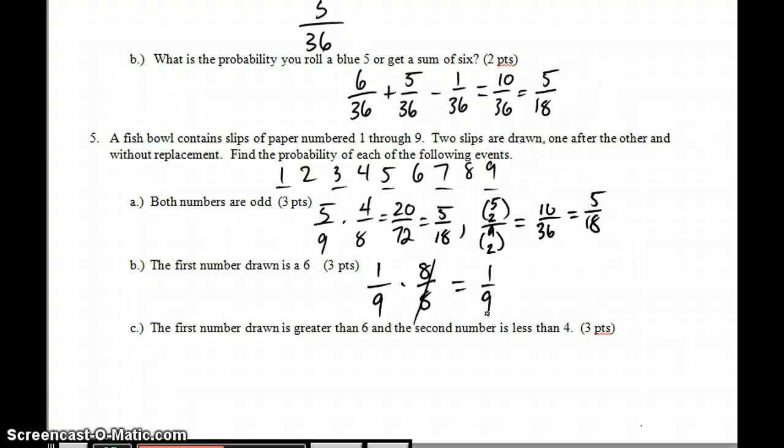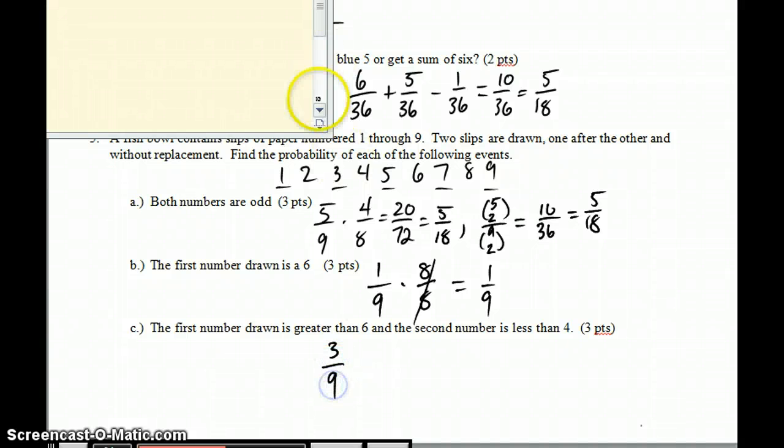The probability that the first number drawn is greater than 6, so 7, 8, or 9, is 3 out of 9 choices, and that the second number, and so we're going to multiply, is less than 4, 1, 2, or 3, out of the remaining 8. That's 9/72, which is 1/8.